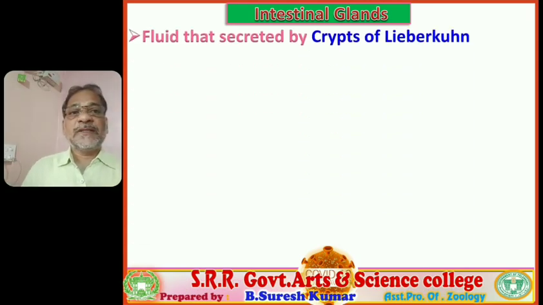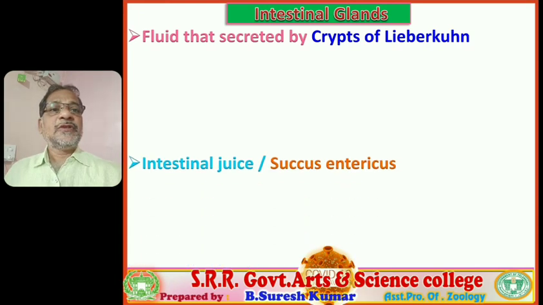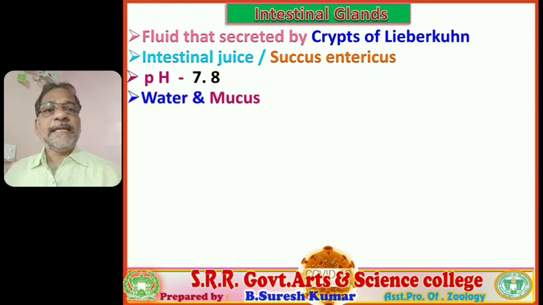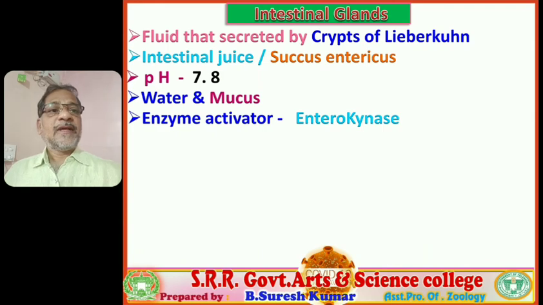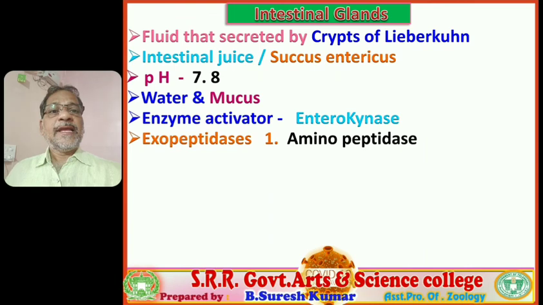The fluid that is secreted by crypts of Lieberkuhn is called intestinal juice, otherwise succus entericus. Its pH is 7.8, and its contents are water and mucus. The enzyme activator enterokinase is present.